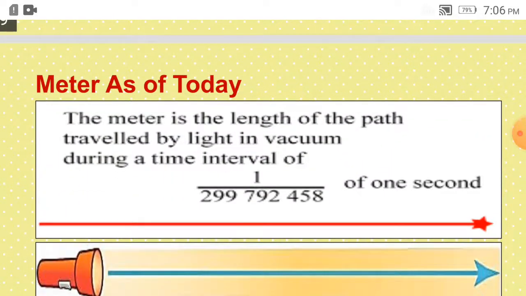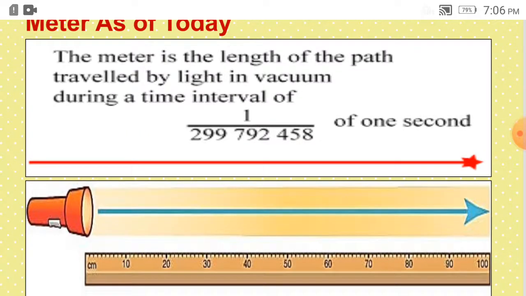So meter as of today, if we measure it with the help of light, the meter is the length of the path traveled by light in vacuum during a time interval of this much of 1 second. So 1 by 299792458 of 1 second is the time required for the light to travel a distance of 1 meter.